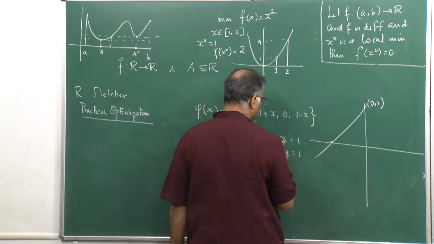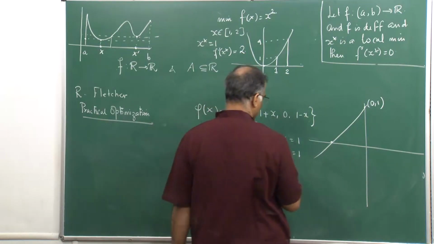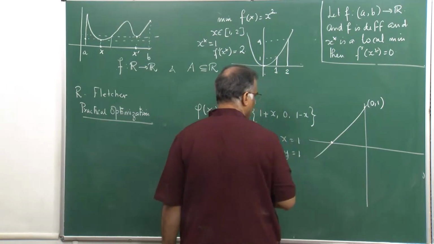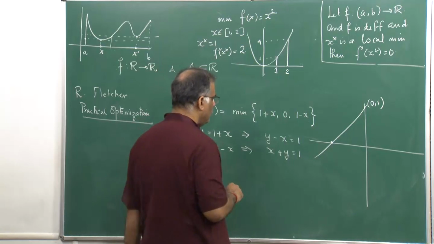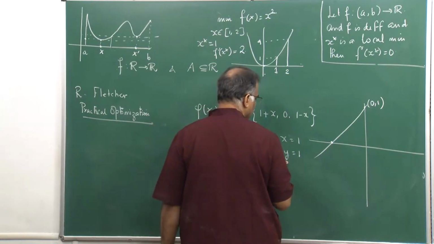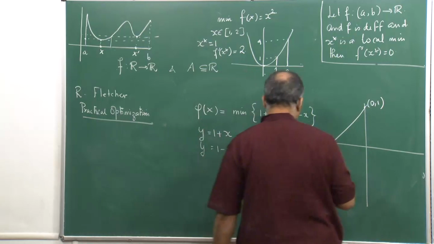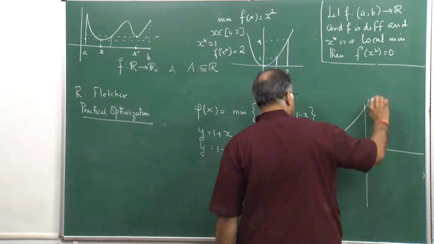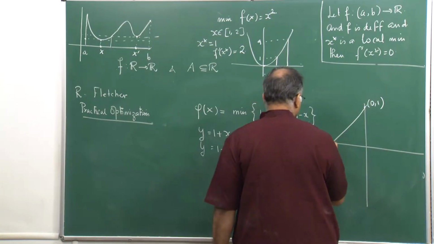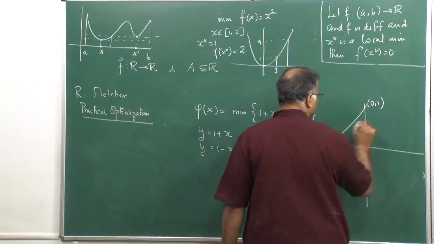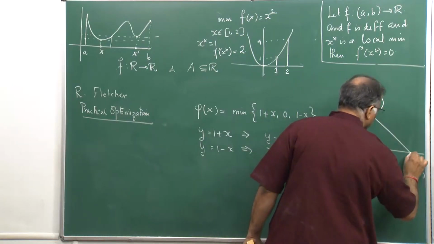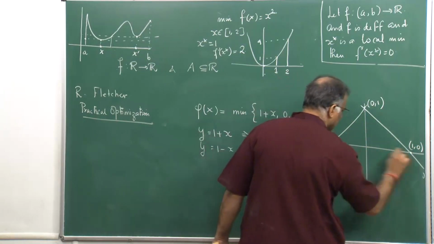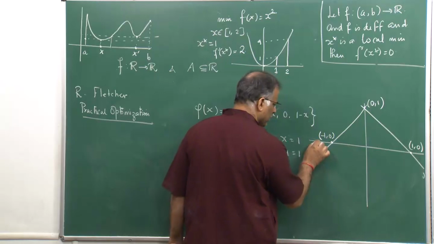For example, when y is 0 here, in this case x is 1, and when y is 0 here, x is minus 1. So this represents the line y minus x equal to 1. So minus 1 0, and then this goes through 1 0, and this is my x equal to 0. So take any point here.